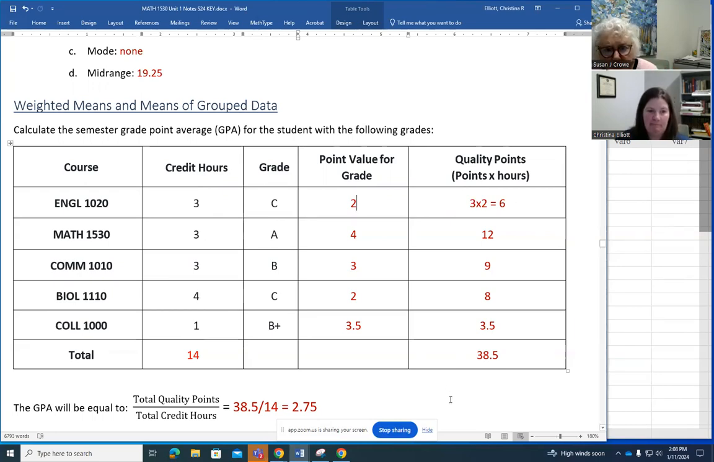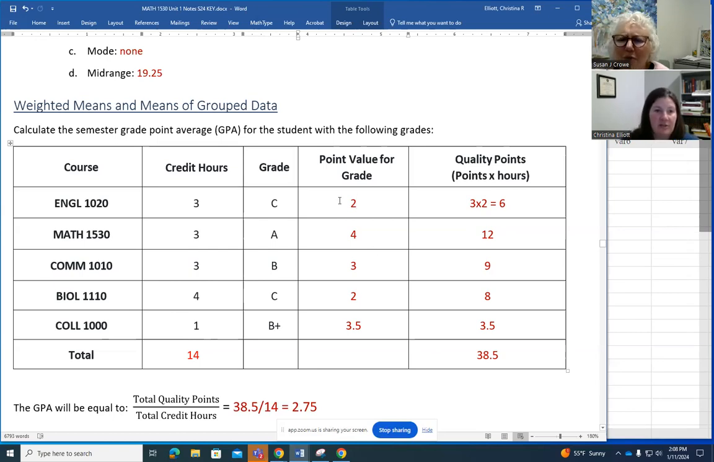And then 4 times 2, 8 down there for biology. So you want to add up your quality points, and then you're dividing that not by the 5 classes that you had, but by the 14 credit hours that you had. Now we can also do this in StatCrunch.